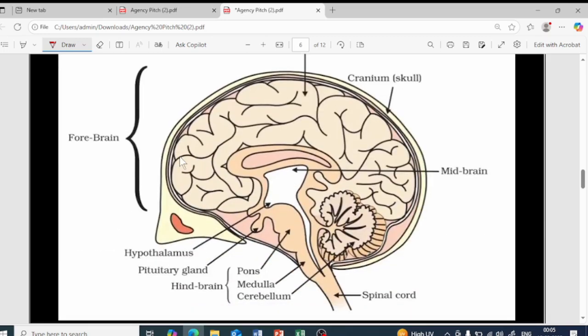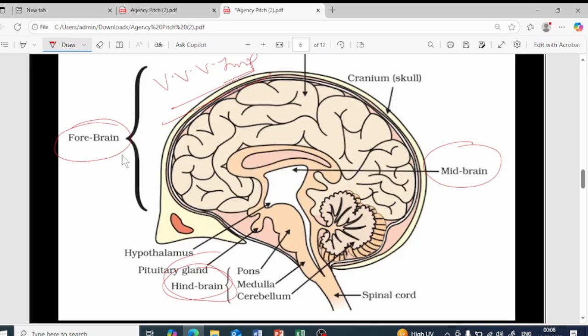So this is the diagram of the brain, which is very important. You can see, isn't it? This is the brain. This is exactly how your brain looks. Okay, so you can see over here, this front part is nothing but the forebrain. Okay, and you can see this. So this is the midbrain, the middle part, and this behind region is called the hindbrain. So we'll be learning about its parts in short.